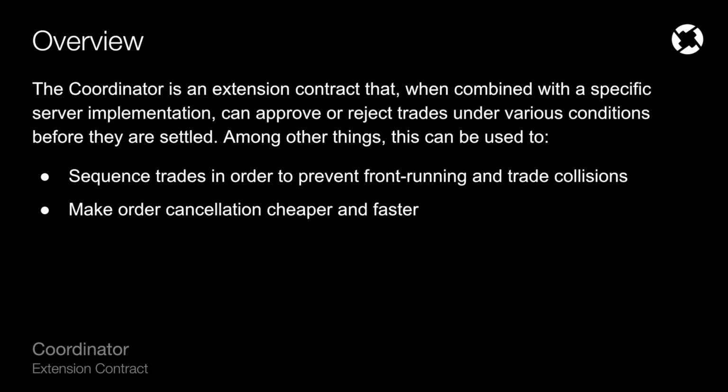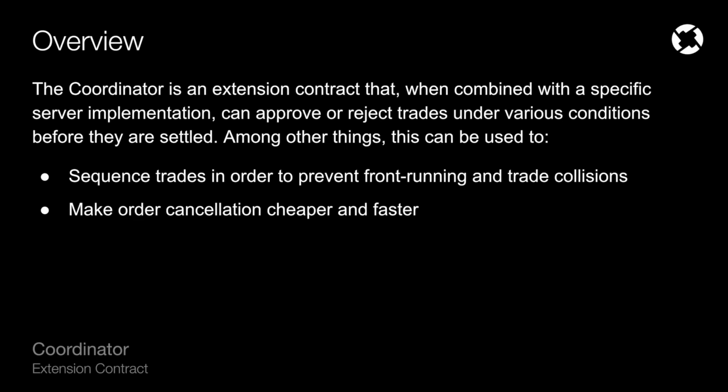So in a peer-to-peer network, it's not always obvious if a taker is attempting to fill the same order you are, because you might just not have heard that information yet. And when this happens, you will have two takers attempting to fill the same order, and one of those will actually fail. A coordinator can sequence these things so that trade collisions never actually happen.